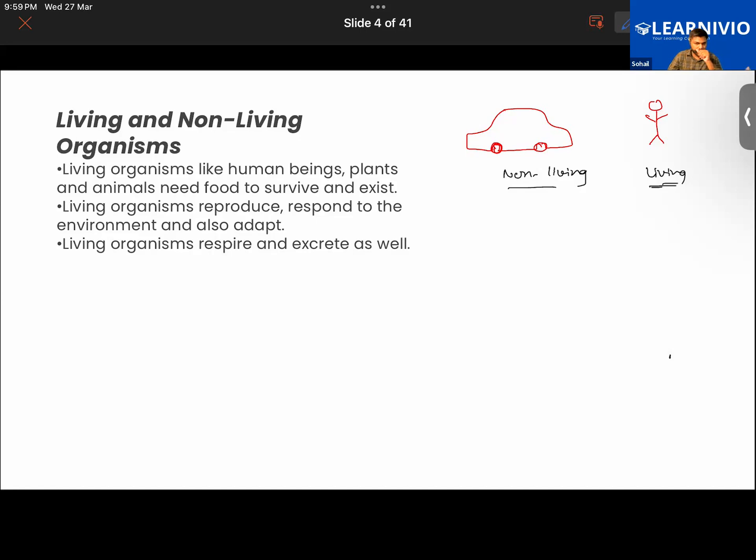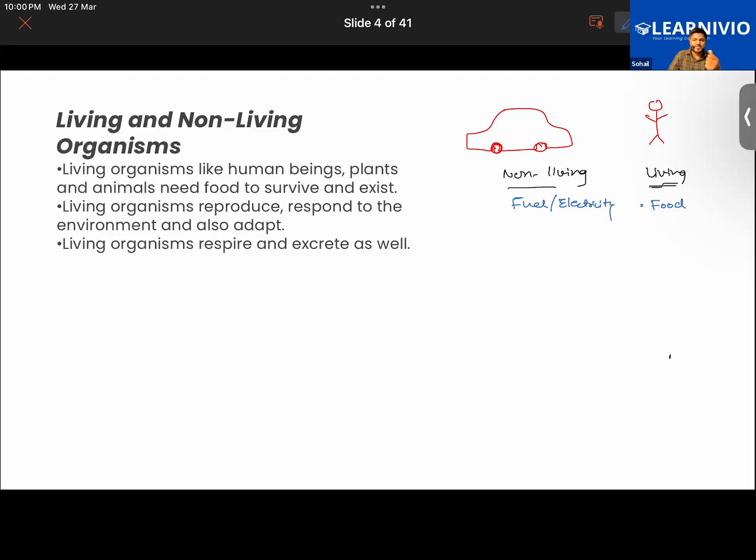A living organism needs food and air to survive, and a non-living thing is just... For example, in the context of this car, it requires fuel and battery. Fuel or electricity, we can say. What else?